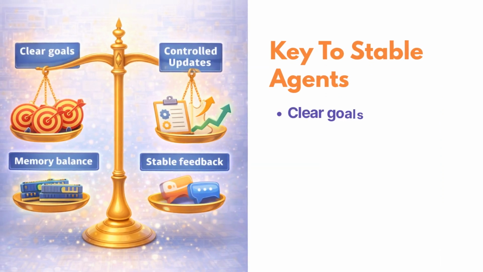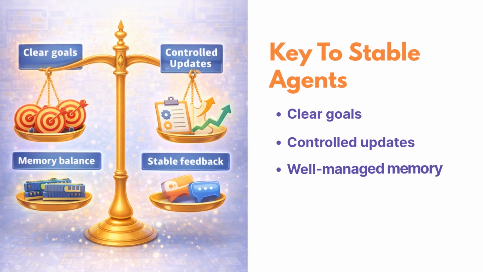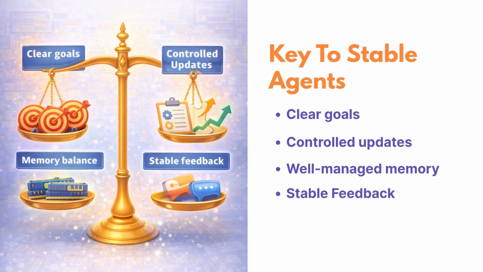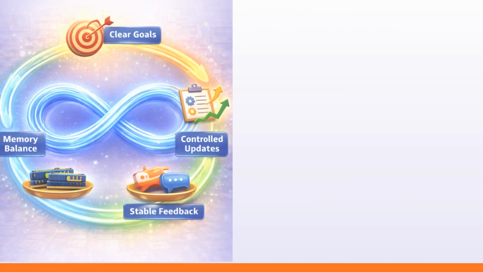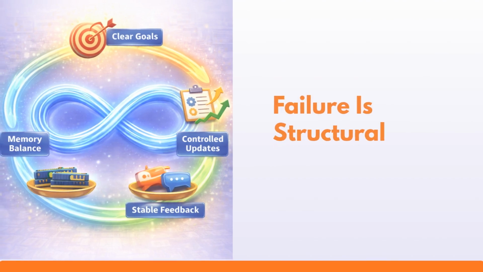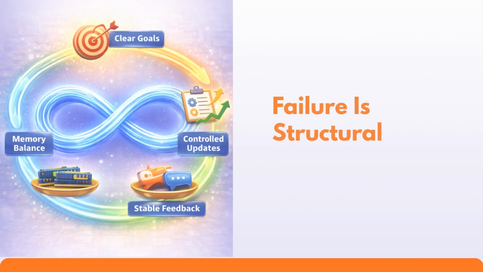So what makes an agent stable and reliable? Stable agents need balance, clear stopping points, steady progress, careful updates, and well-managed memory. AI agents don't fail randomly. They fail in patterns, and those patterns come from structure.